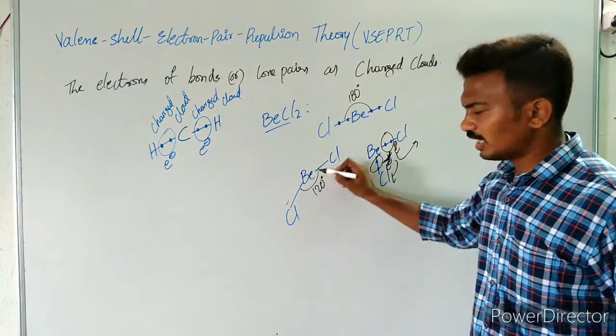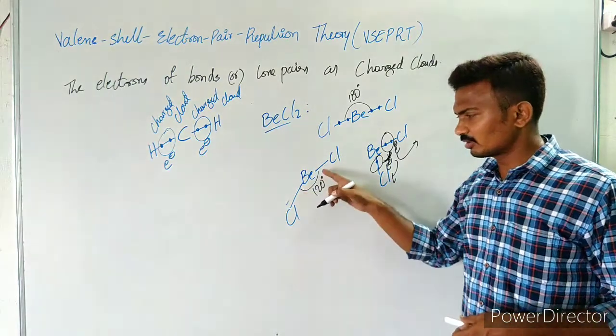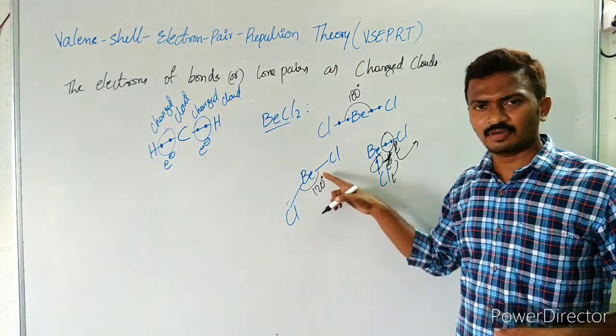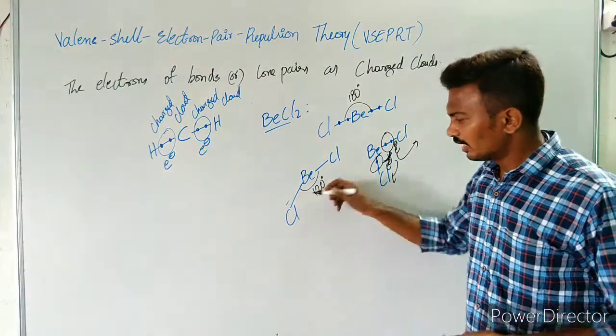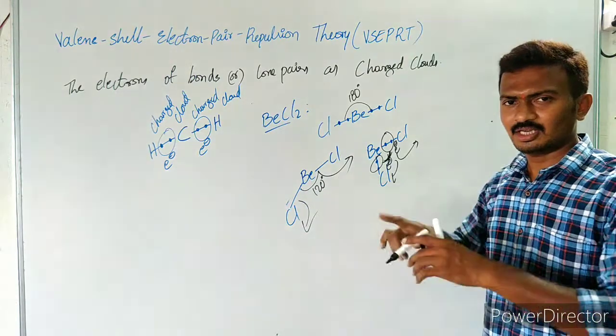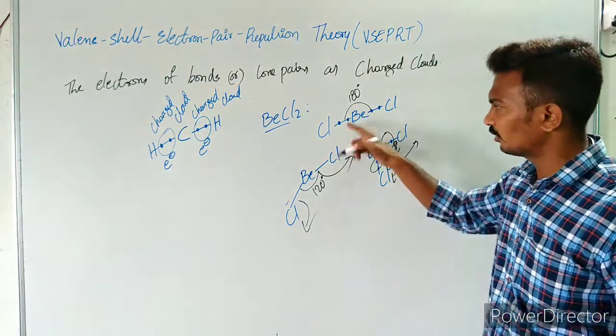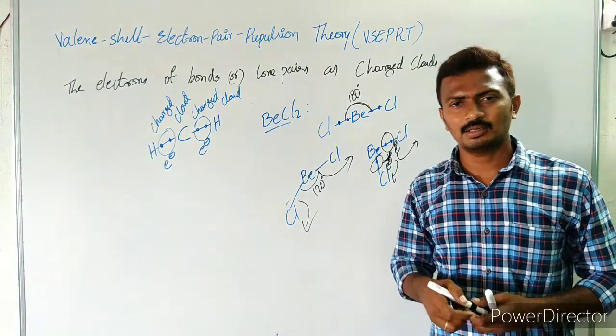Even though they are apart compared to the earlier case, there is somewhat of a closeness. Due to this closeness in the bond angle, repulsions will arise. Due to this repulsion, they don't remain stable. Therefore, they prefer the 180 degrees bond angle.